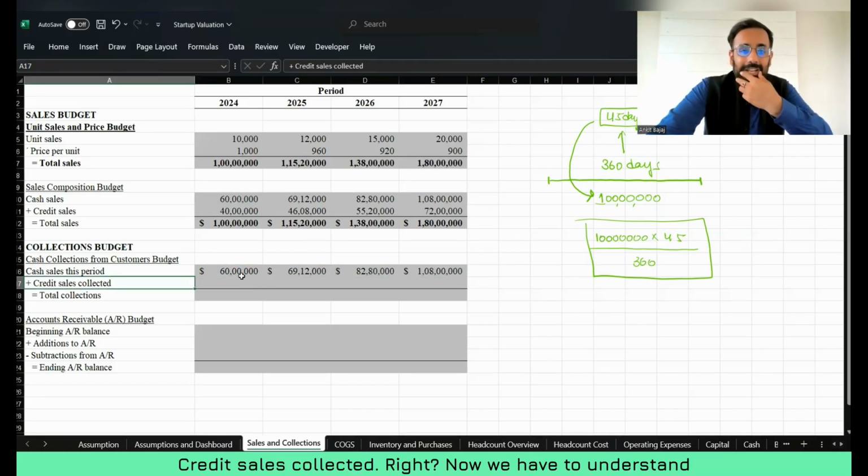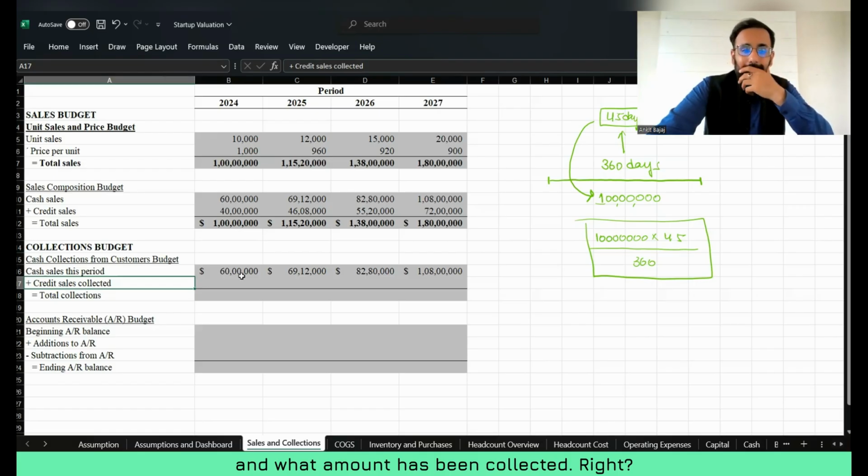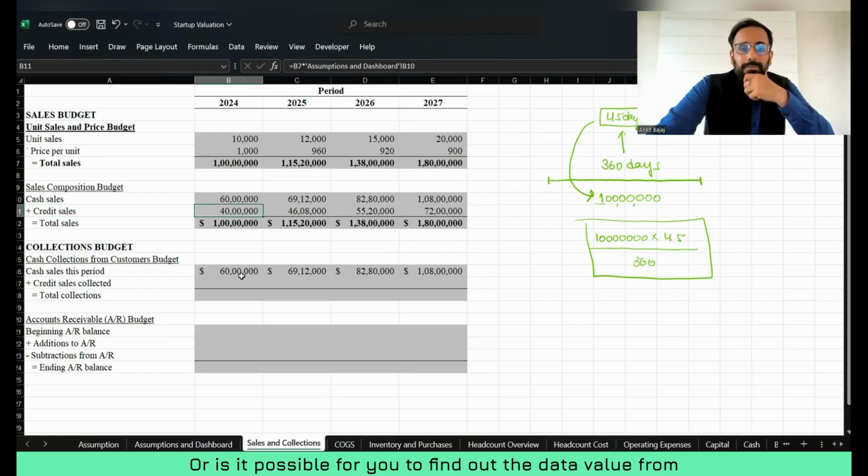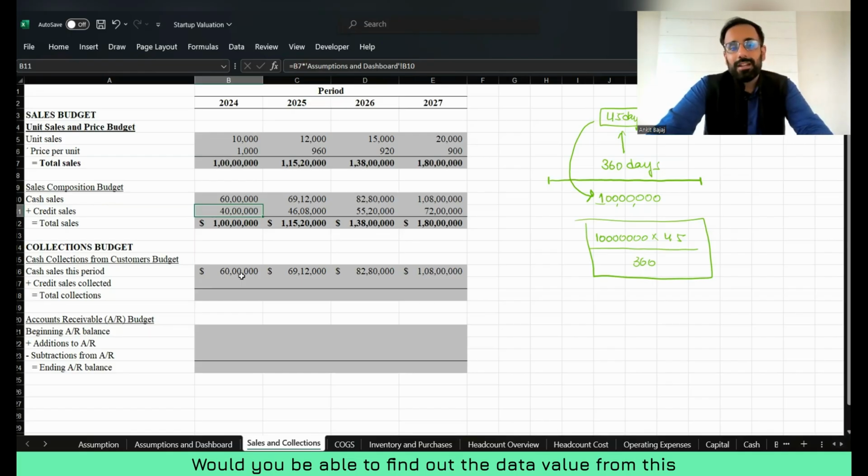Credit sales collected, right? Now we have to understand what amount of credit sales the company has performed and what amount has been collected. The credit sales which the company has performed is 40%. How much will the company be able to recover from this? Or is it possible for you to find out the debtor value from this credit sales? Would you be able to find out the debtor value from this credit sales?